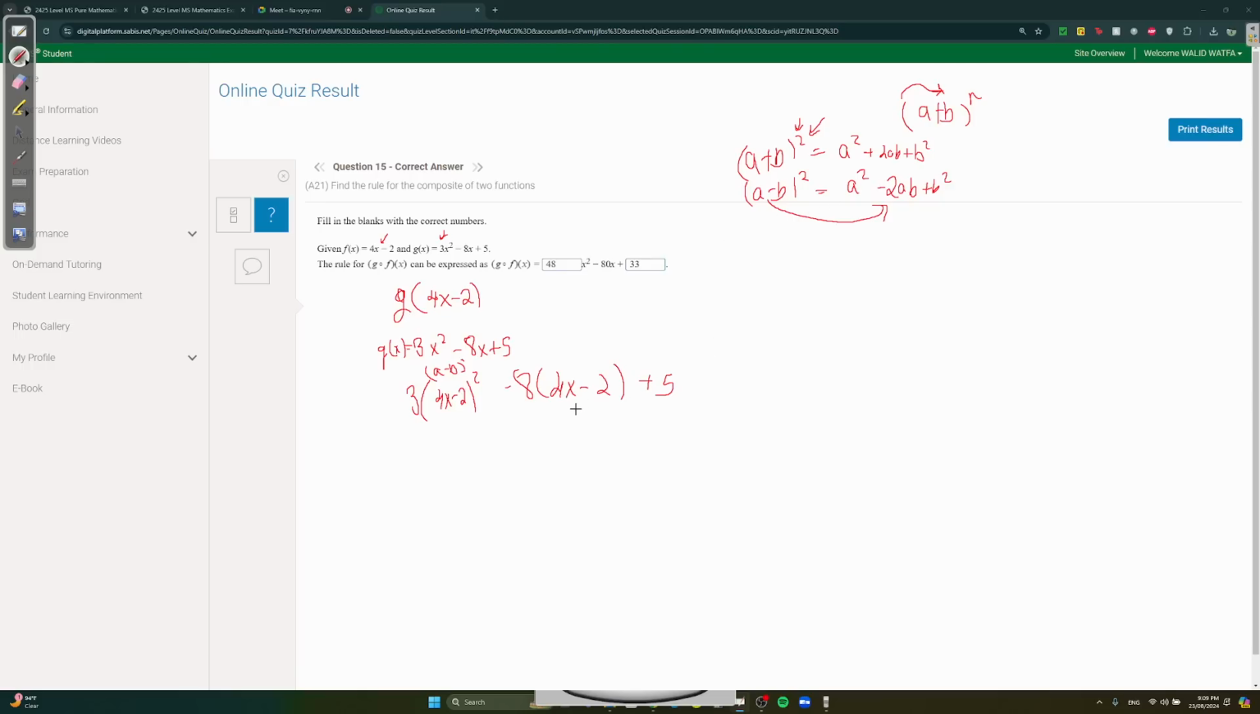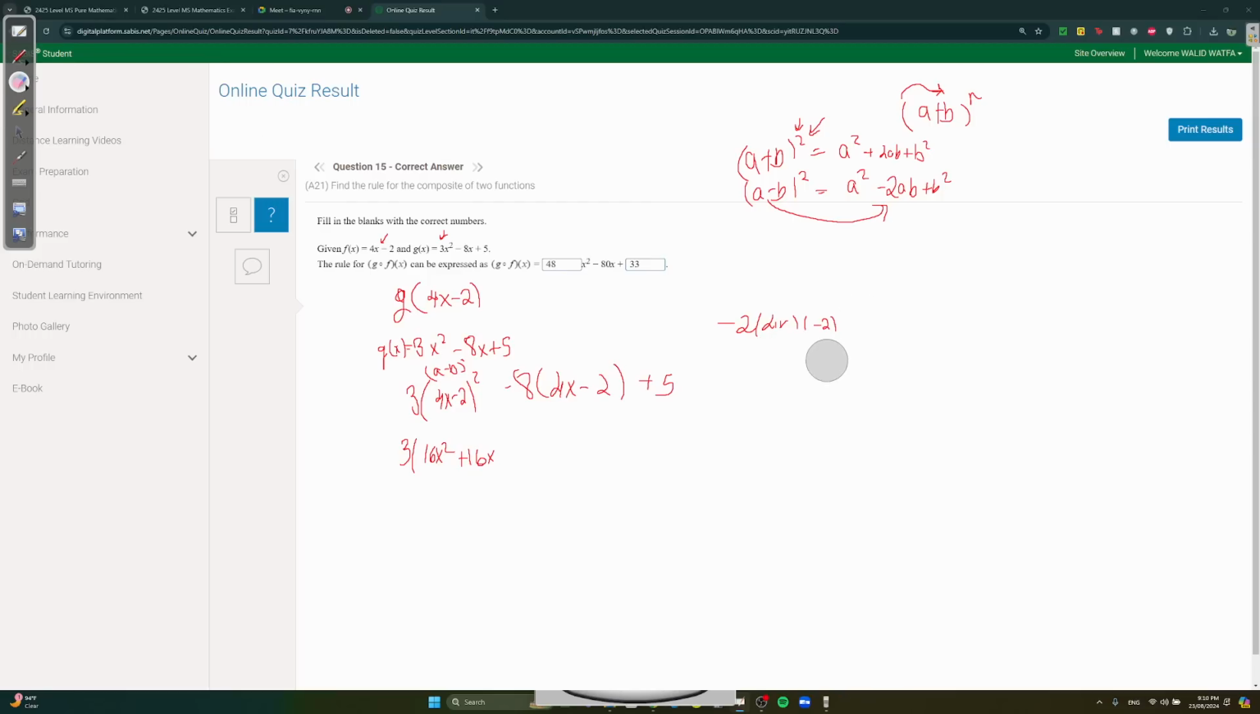Anyway, over here, a squared, so 4x, you want to square that, it's going to come 16x squared, minus 2ab, so 2 times 4x times 2, since we're working with minus. You can get 16x, you can get positive 16x. My fault, it's not positive.